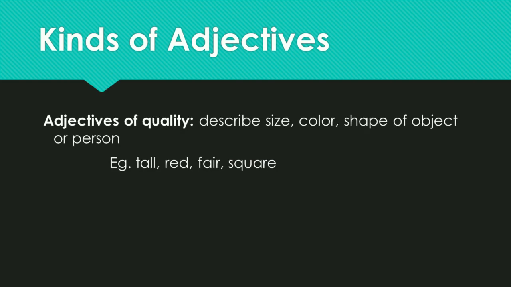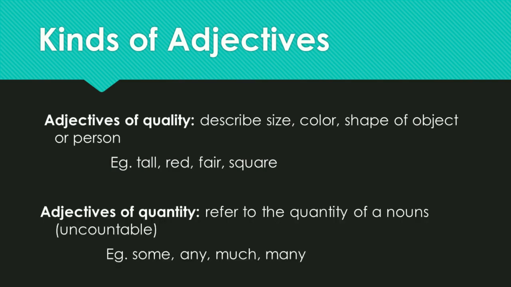Adjectives of quality. It describes size, color, shape of object or person. For example, tall, red, fair, square. The another kind of adjective is adjectives of quantity. It refers to the quantity of a noun or nouns that are uncountable. For example, some, any, much, many.